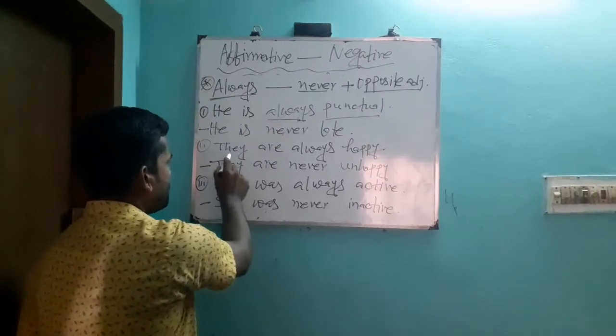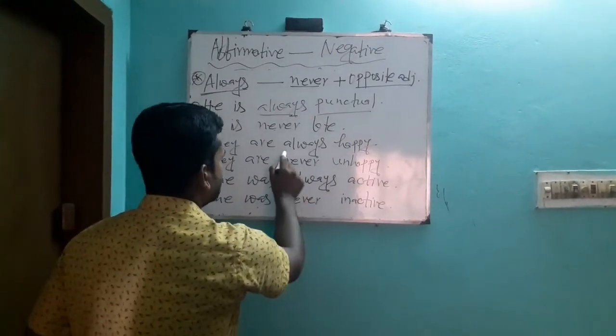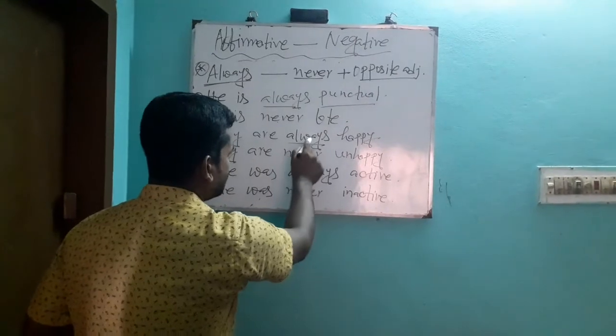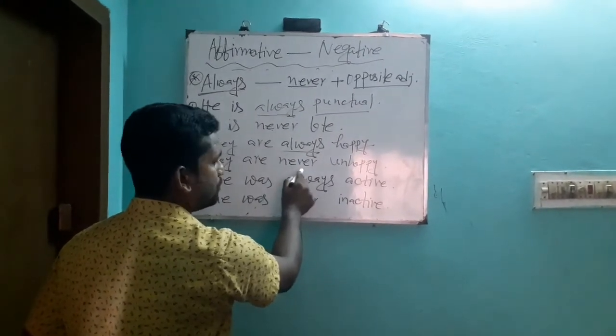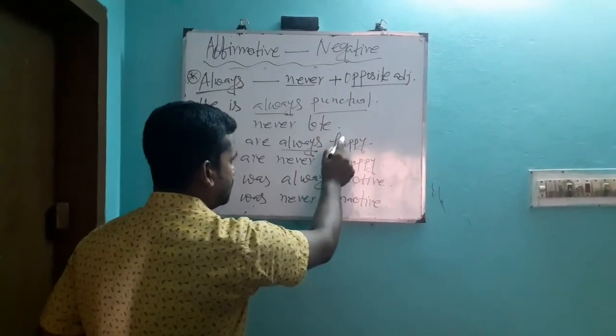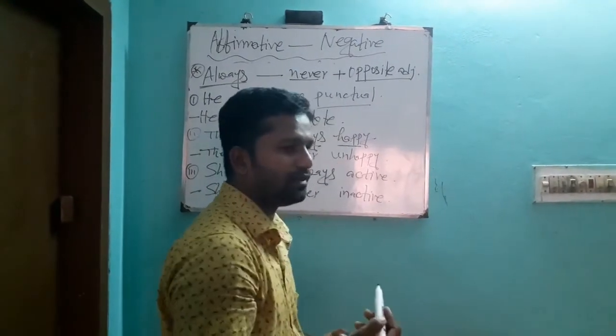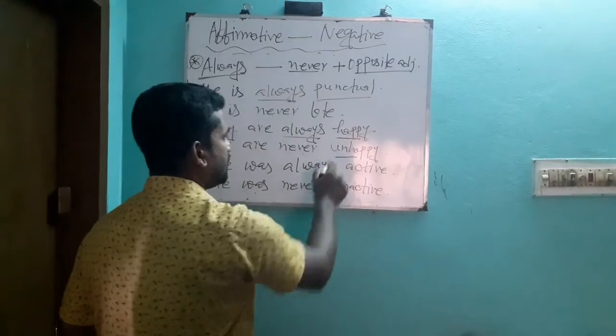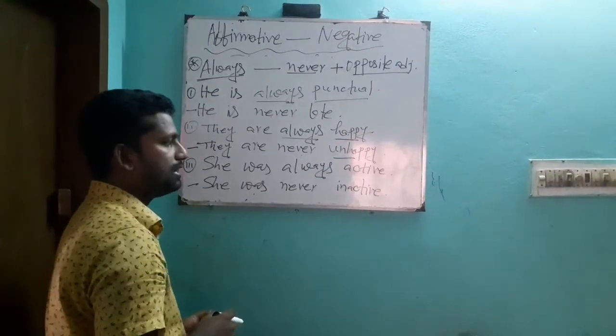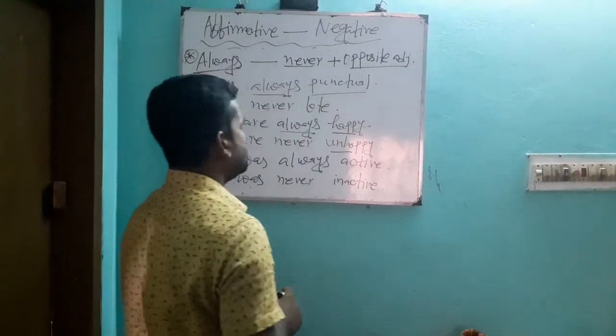Next example. They are always happy. Instead of always, you write down here never according to the structure. Happy. Here actually happy is the adjective. What is the opposite word of happy? Unhappy. So you write down here the opposite word unhappy, and it turns into a negative sentence.